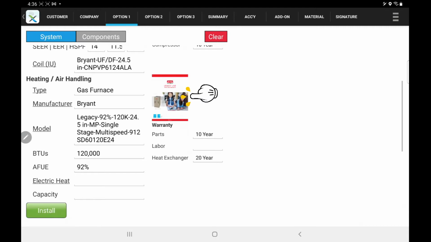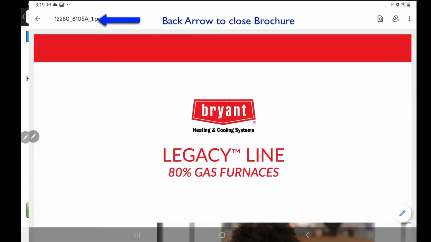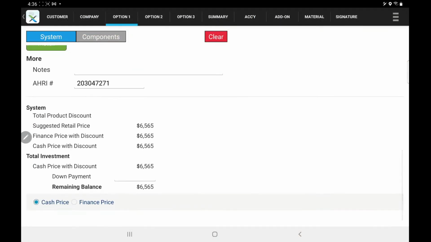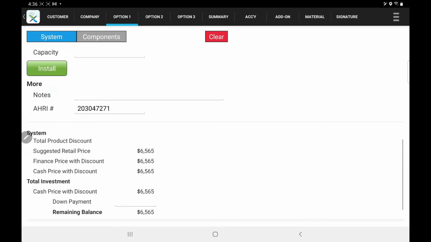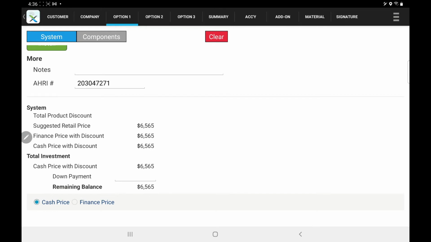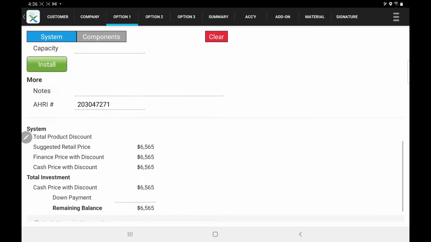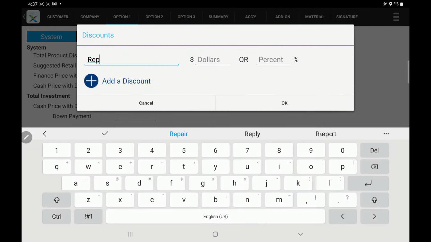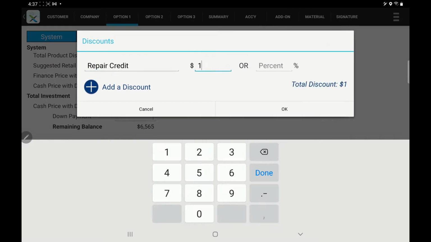You can touch on the brochure image to open the brochure. In the More area, your AHRI number populates on the System tab. You can also add notes for the option. Your system price will display after all the system components have been selected. Touch the words Total Product Discount to enter Authorized Repair Credit. Enter a down payment if a down payment is received.